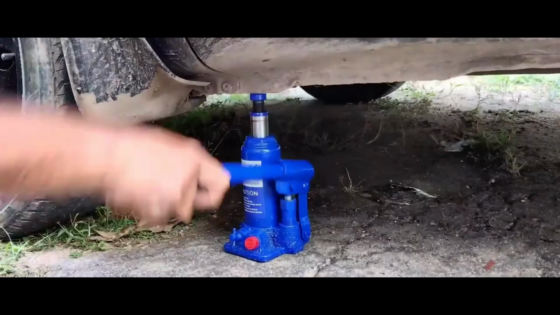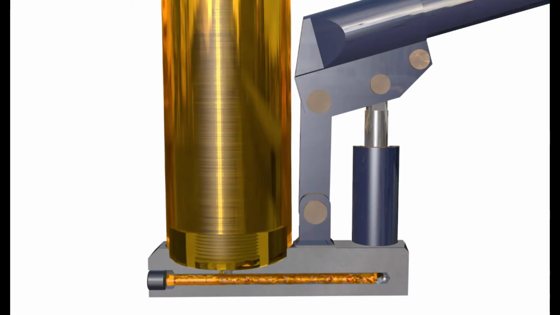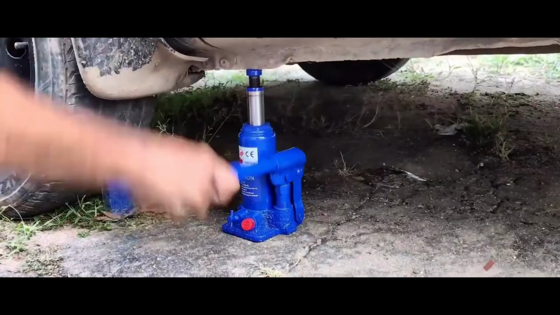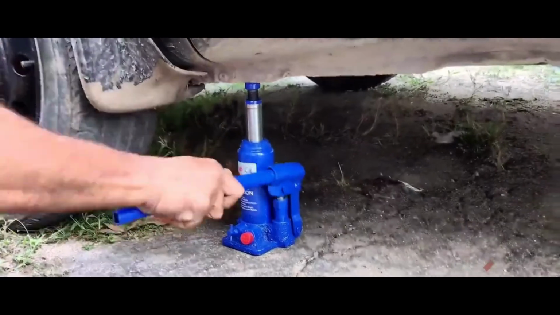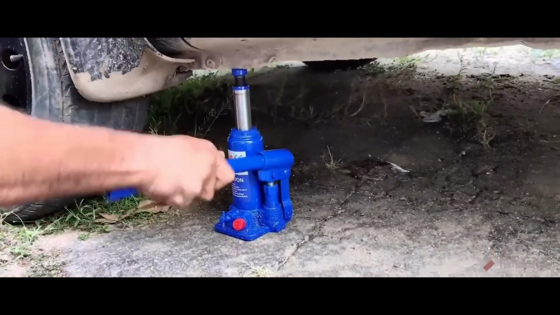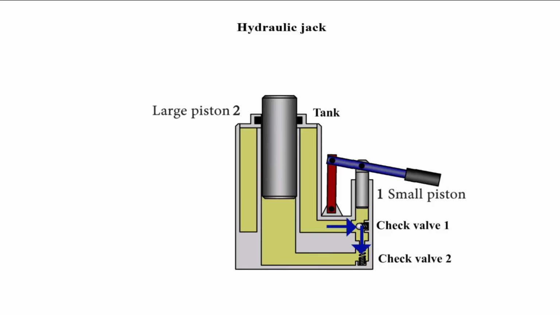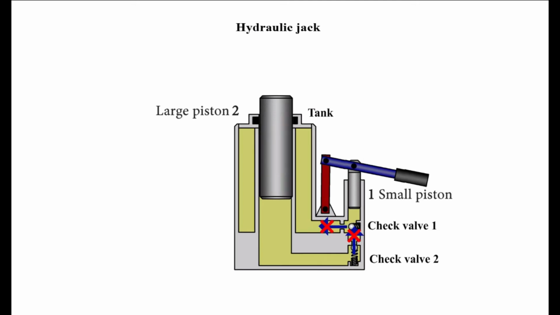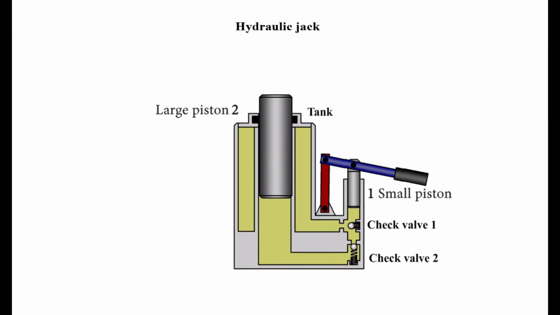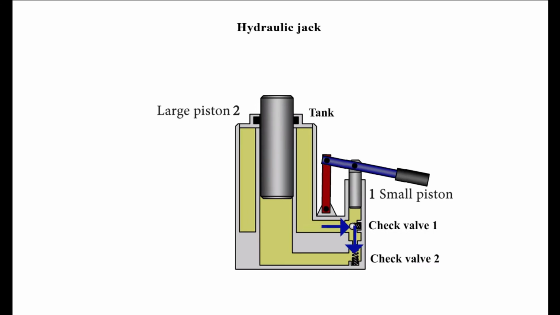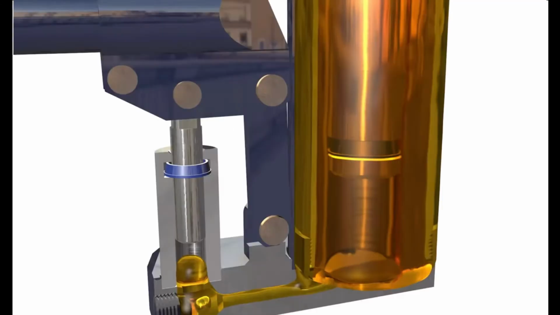We can see that the big area piston lifts the load with a small force. For example, we can see the dimension of the bottle jack: a small area piston transfers the pressure to the big area piston. We can see the working progress of the check valve with one flow area.